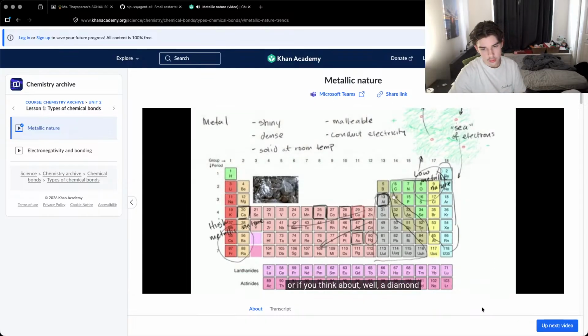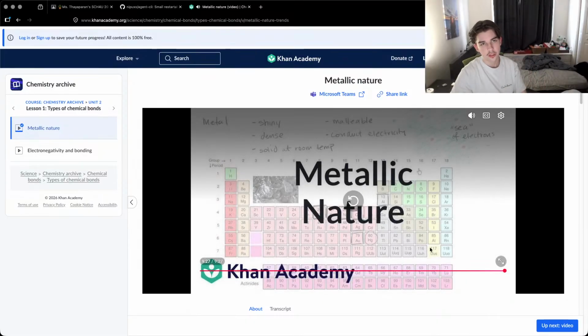If you think about something like a diamond, a diamond might be the best example of that. So anyway, hopefully this gives you a sense of metallic nature and the trends in the periodic table. High metallic nature, and as you go to the top right, lower and lower metallic nature, because their ionization energy decreases.